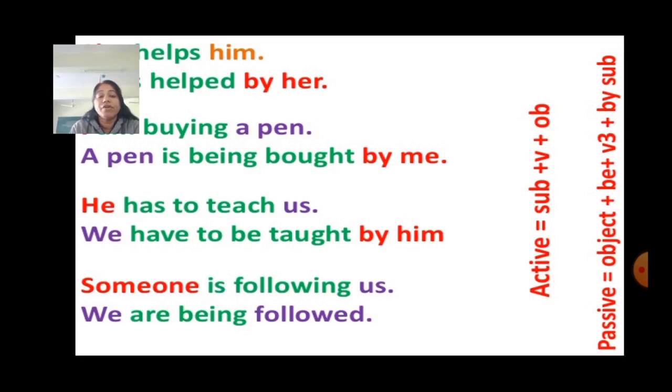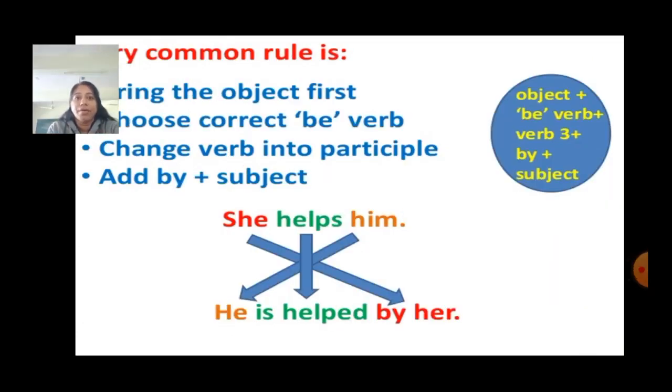So, active voice means subject plus verb plus object. And passive voice means object plus be form of the verb plus past participle form of the verb plus by plus subject. Now, let's see some common rules. Bring the object at the first place. Choose correct be form of the verb. Change verb into participle. Add by plus subject.